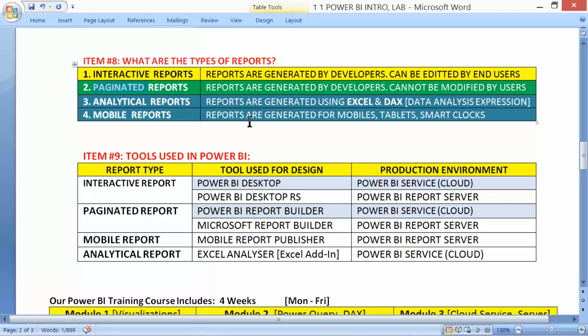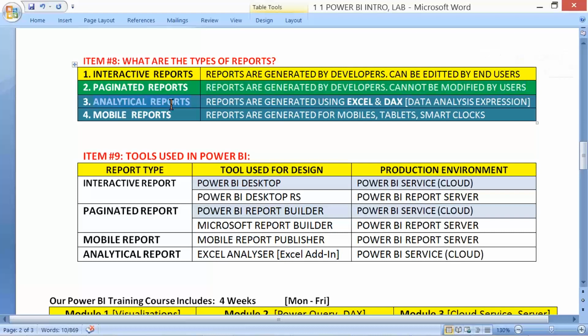Paginated reports are generated by developers and cannot be modified by end users, and are sometimes not required. For example, my monthly mobile bill, they send it by email and I get it. I check the bill, and I pay for it to continue my service.